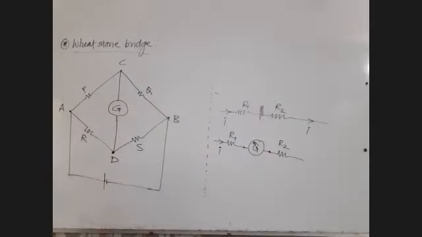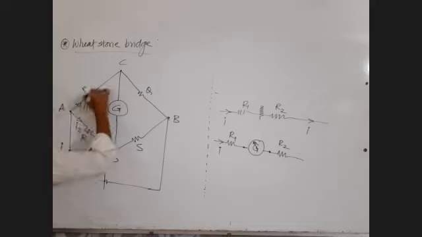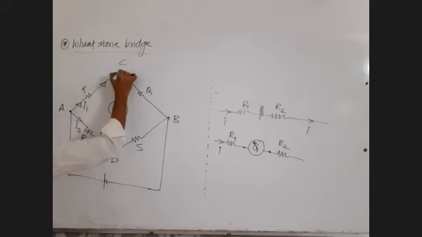So the battery will give you the current I. This current I will come here. Some current will go in the upper branch, I1, from point A to C. The remaining current will go in the second branch, A to D, call it I2.